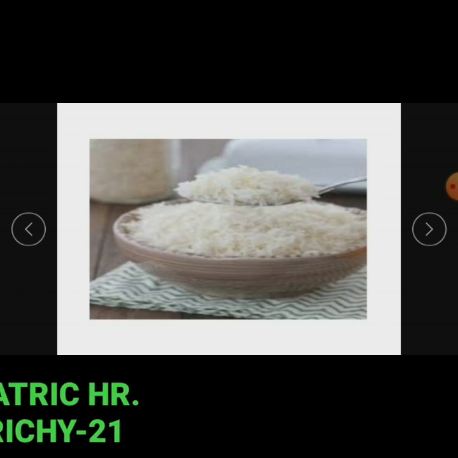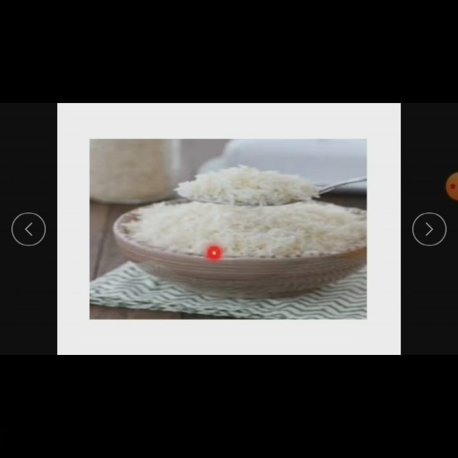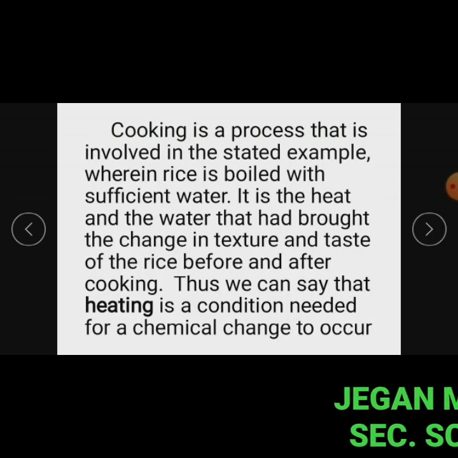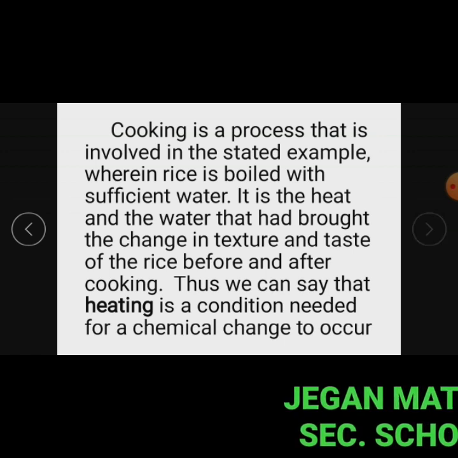We have tasted raw rice and cooked rice. Cooking is a process involved in the stated example, wherein rice is boiled with sufficient water. It is the heat and the water that bring the change in texture and taste of the rice before and after cooking. Thus, we can say that heating is a condition needed for the chemical change to occur.